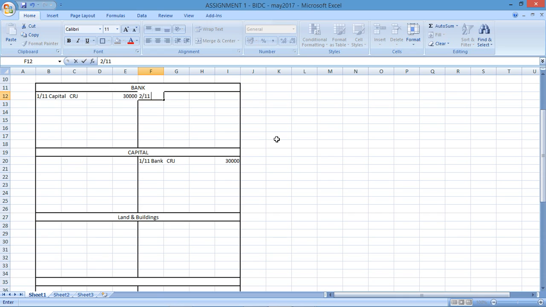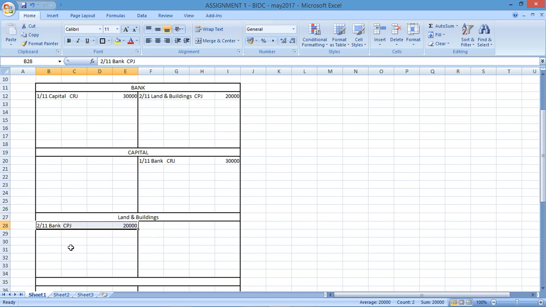So on the 2nd of the 11th, land and buildings will be referenced. This would have been recorded in the cash payments journal, and I would have recorded a $20,000 payment. $20,000 will be referenced in the land and buildings, and also on the 2nd I'm going to be referencing the bank. Cash payments journal. So again, there's your credit, here's your debit. Debits and credits are equal. You've recorded this transaction correctly.